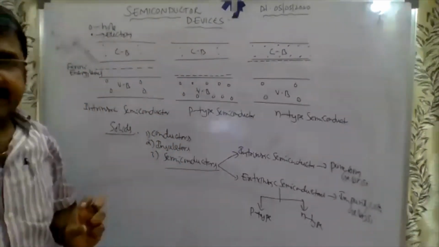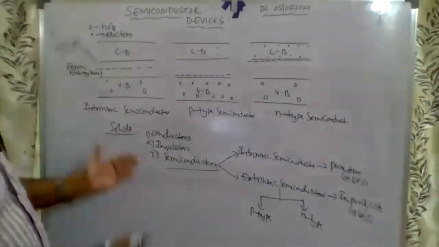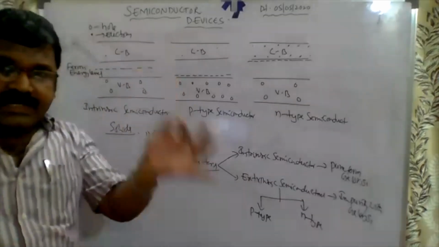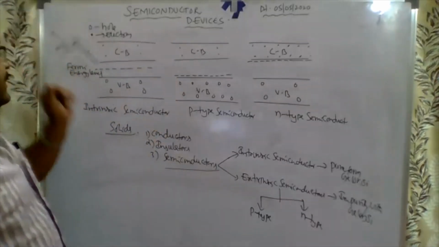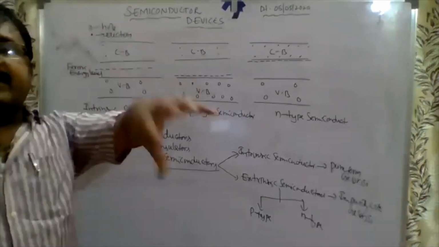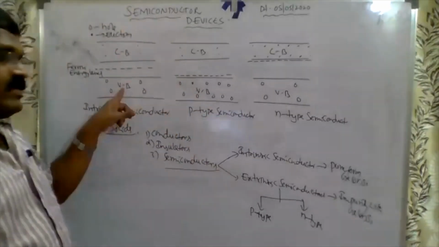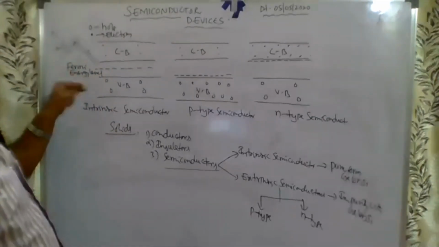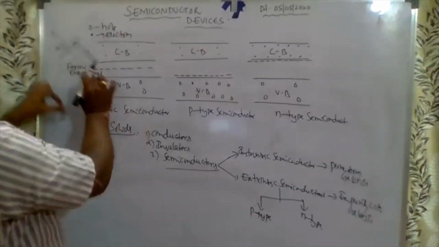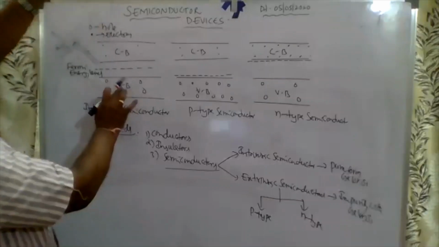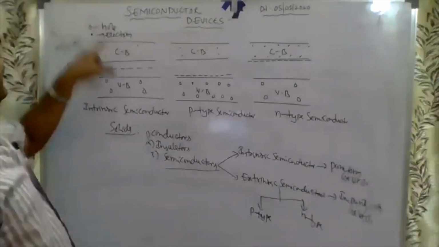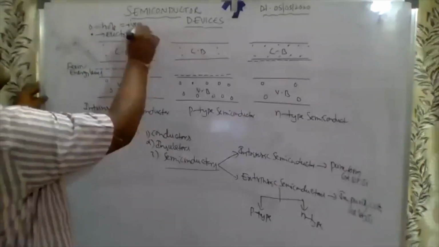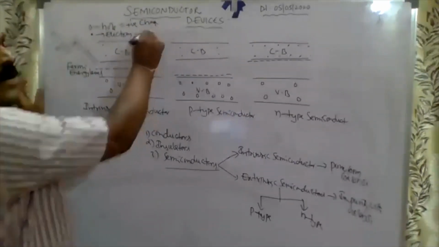What is the Fermi energy level? The average energy of the holes in the valence band and electrons in the conduction band is called the Fermi energy level. A hole is the positive charge and the electron is the negative charge, as we know already.